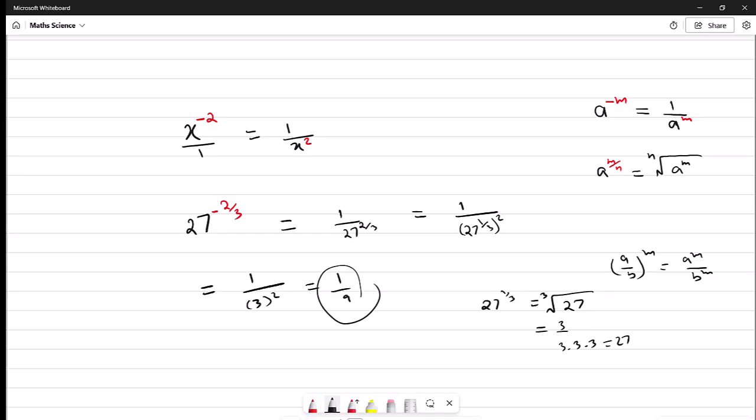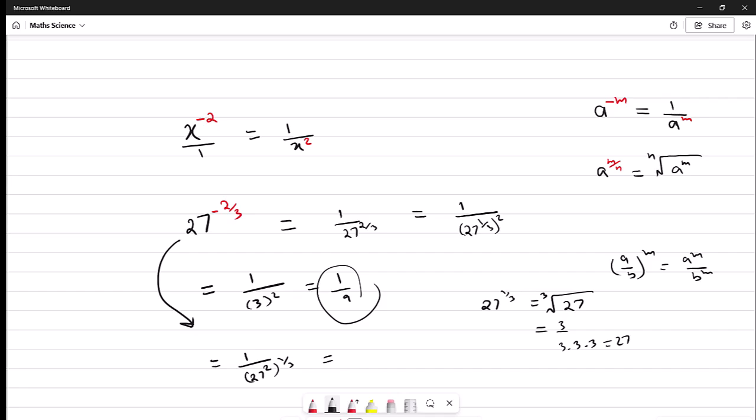Okay, so this is your answer. We could also, the order does not matter. We could also take the square first and then the root. We can also say this is equal to 1 over 27 squared, and then this whole thing to the power of 1 by 3. But here we have a bigger number where we have to calculate the square first. So let me just use a calculator.